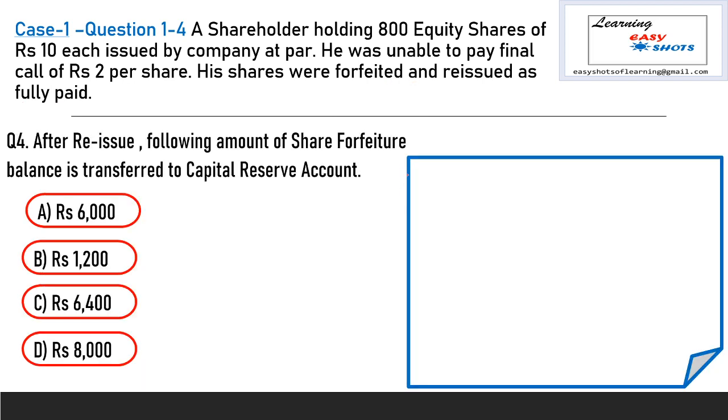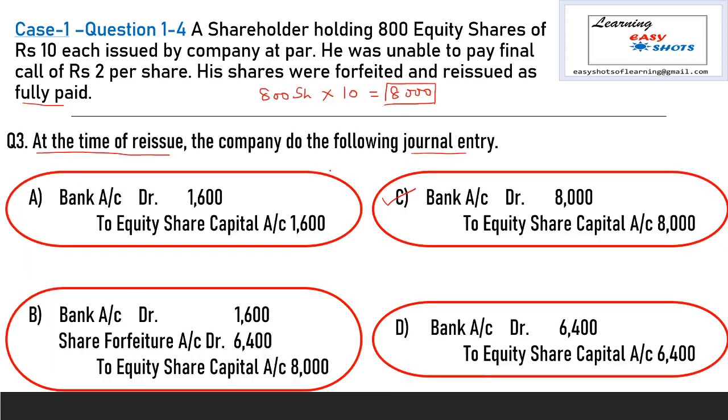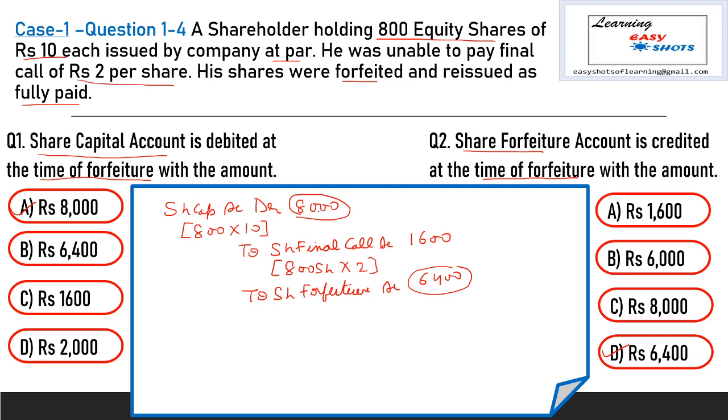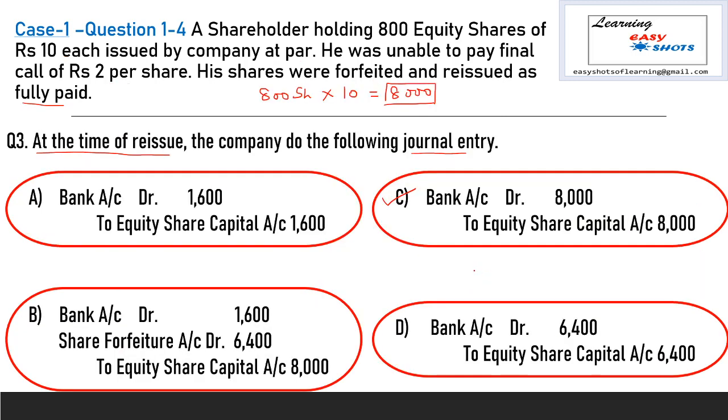Our next question is also related to case 1. After reissue, the following amount of share forfeiture balance is transferred to capital reserve. Now in this case, when we do the forfeiture entry, our share forfeiture account is credited with 6400. When we do the reissue entry, we do not use the share forfeiture balance because we reissue the forfeited shares at par.